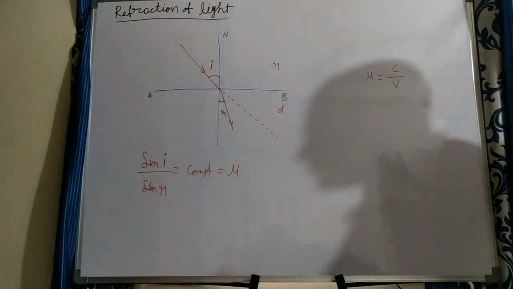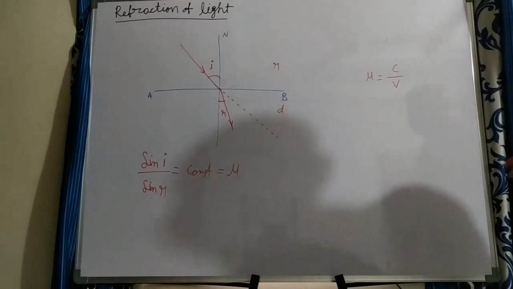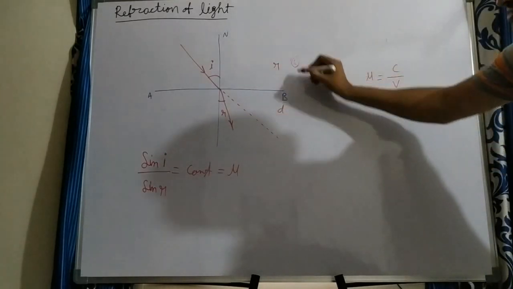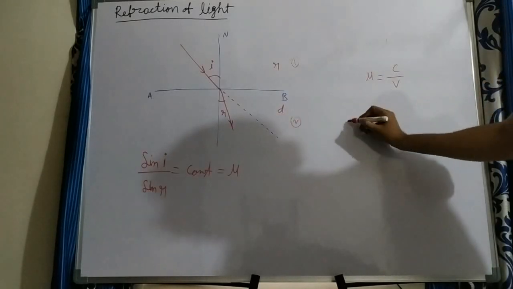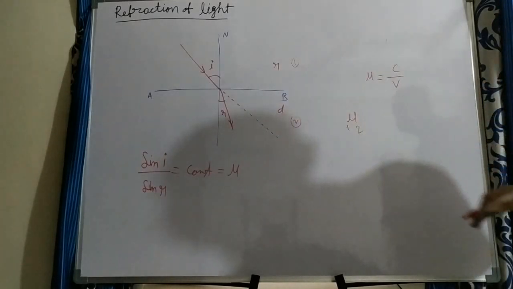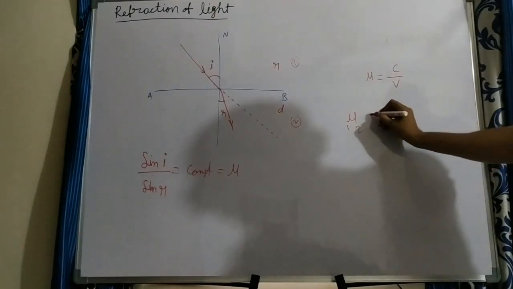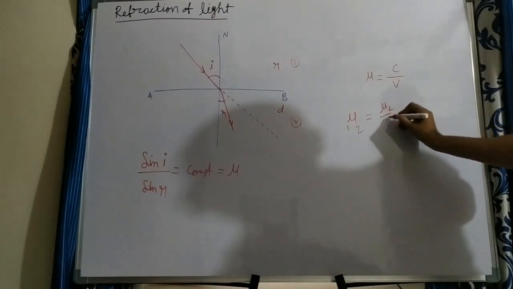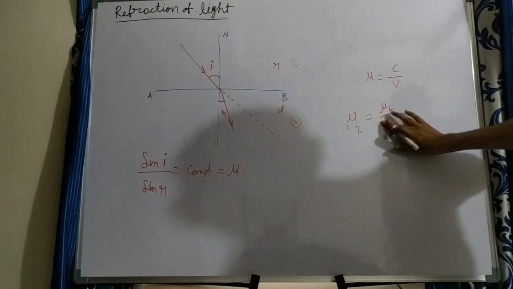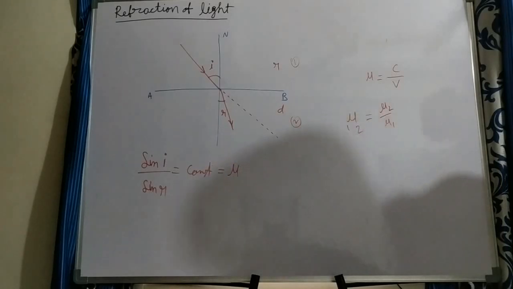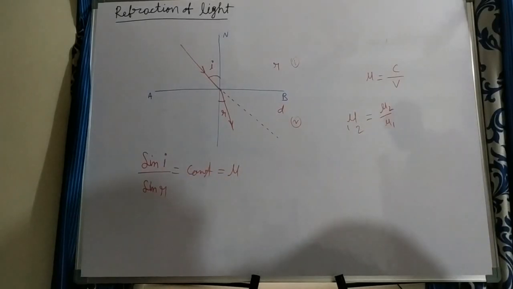Now what is relative refractive index? A relative refractive index means, suppose light enters from the first medium to the second medium. This is the first medium and this is the second medium. So you can write mu12. If light enters from the first medium to the second medium, it is represented like this: mu12 is equal to mu2 by mu1. This is what we call the relative refractive index.